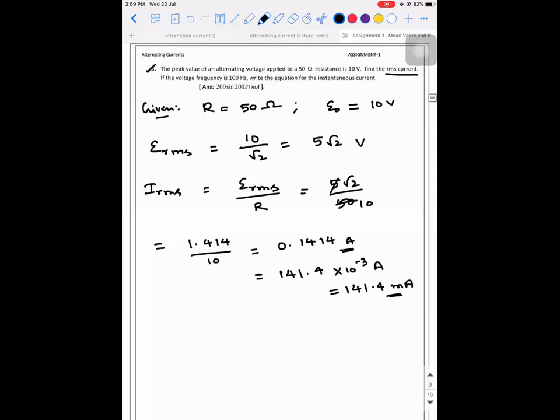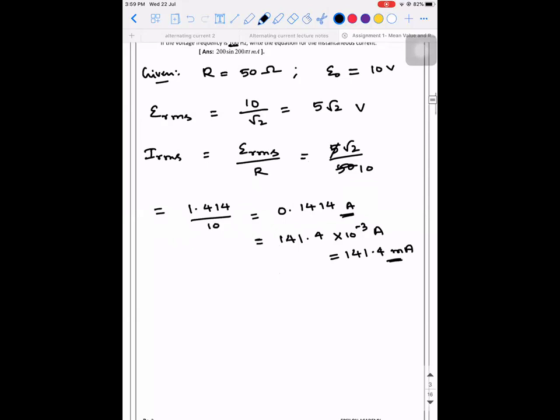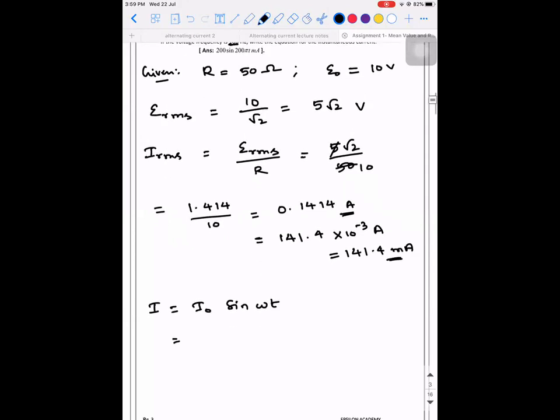The second part is, if the voltage frequency is 100 hertz, write the equation of instantaneous current. Can you write the equation of instantaneous current? They're asking for the instantaneous current, so I is equal to I naught sine omega t. Now tell me, what should I write in the place of I naught? E naught by R, 10 by 50, into sine omega t.